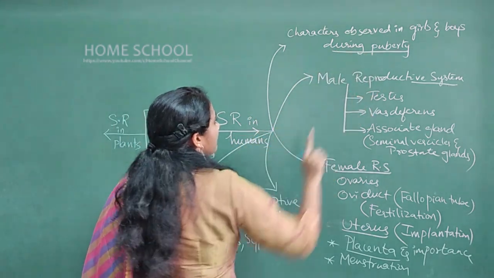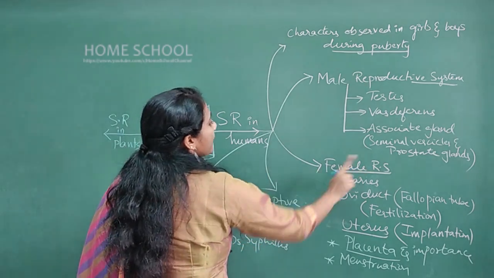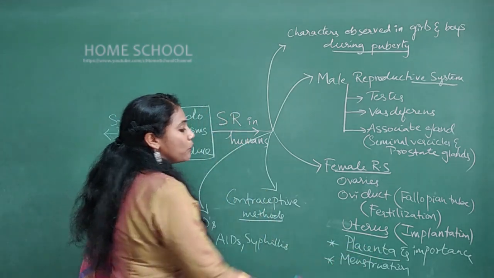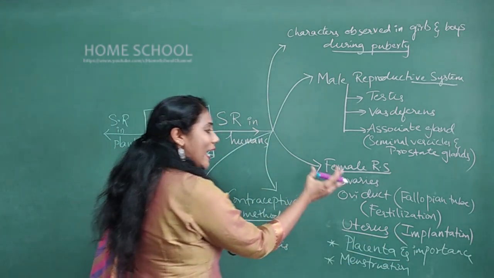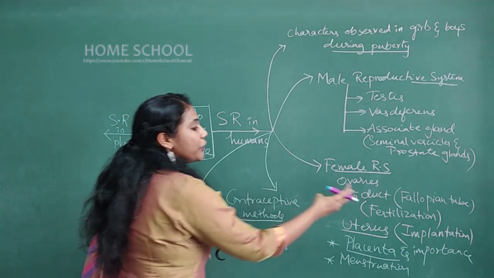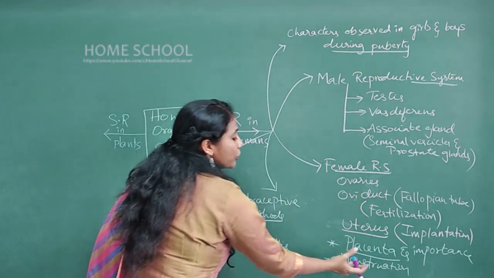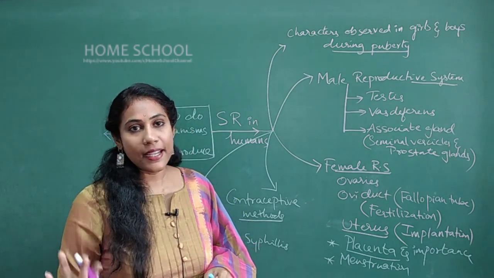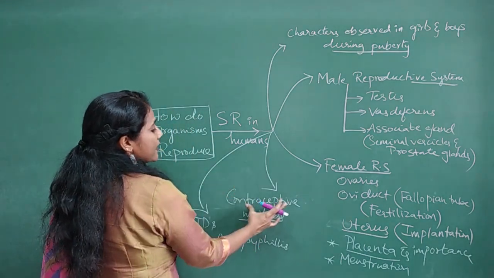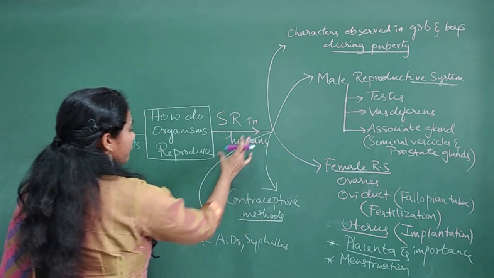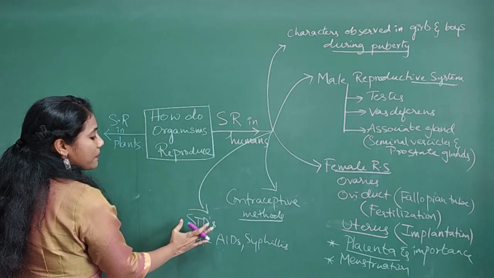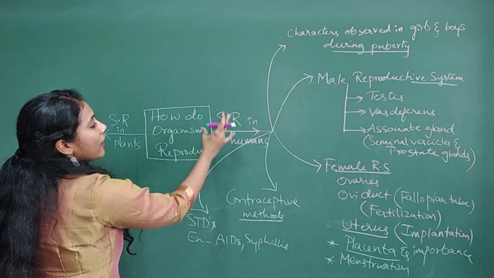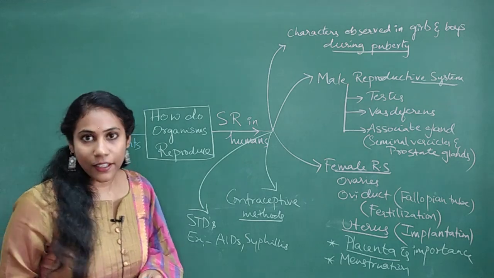Second one is about male reproductive system. Third one is about female reproductive system. Here you must know few processes like how placenta is formed, what is the importance of placenta, where actually fertilization happens, what do you mean by implantation, and then what do you mean by menstruation, why does it occur, all these things you must understand. And the 4th topic is contraceptive methods, and the 5th topic is about sexually transmitted diseases. Okay, so these are the 5 subtopics you have to learn in sexual reproduction of humans.